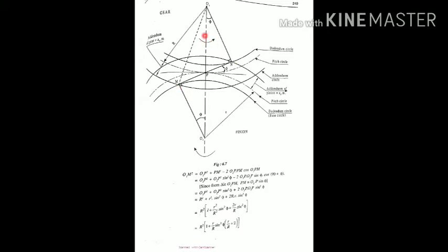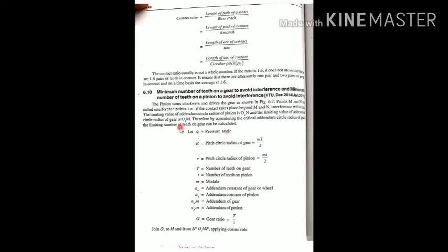Therefore, with respect to this MN, this is the radius of the gear, capital R, and this is the radius of the pinion, small r. If you increase this capital R or small r, interference occurs. Therefore, using this critical value, we need to find the minimum number of teeth on the gear as well as the pinion. First we consider the minimum number of teeth required to avoid interference on the gear. For that they consider some terms. Let me see what those notations are. Phi is the pressure angle, capital R is the pitch circle radius of the gear, which equals mT divided by 2.